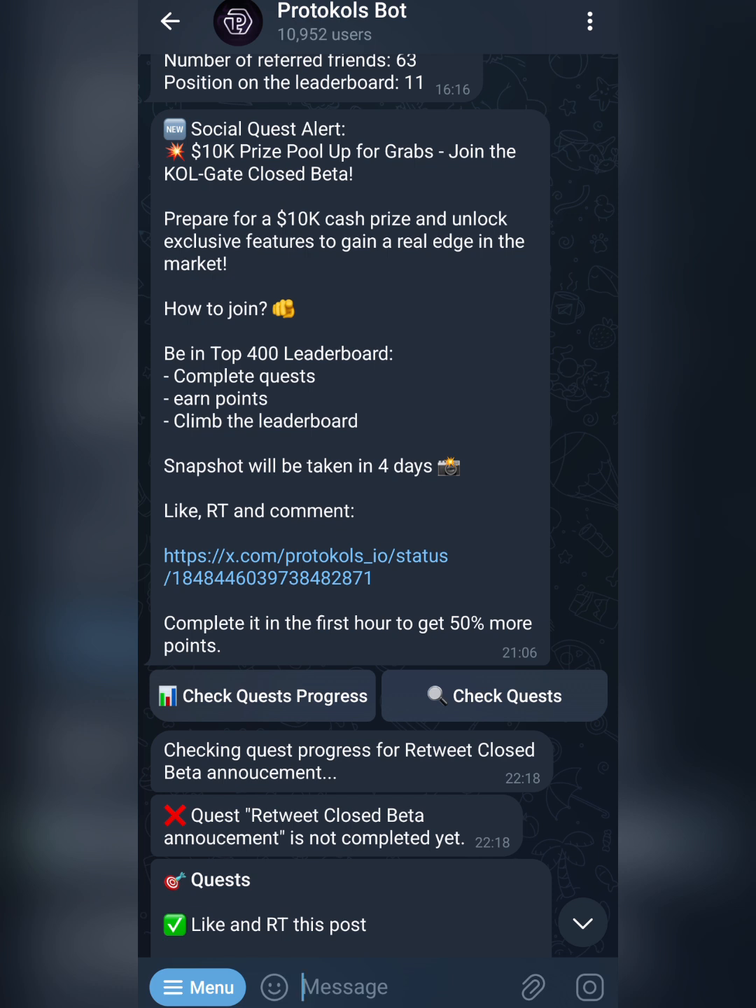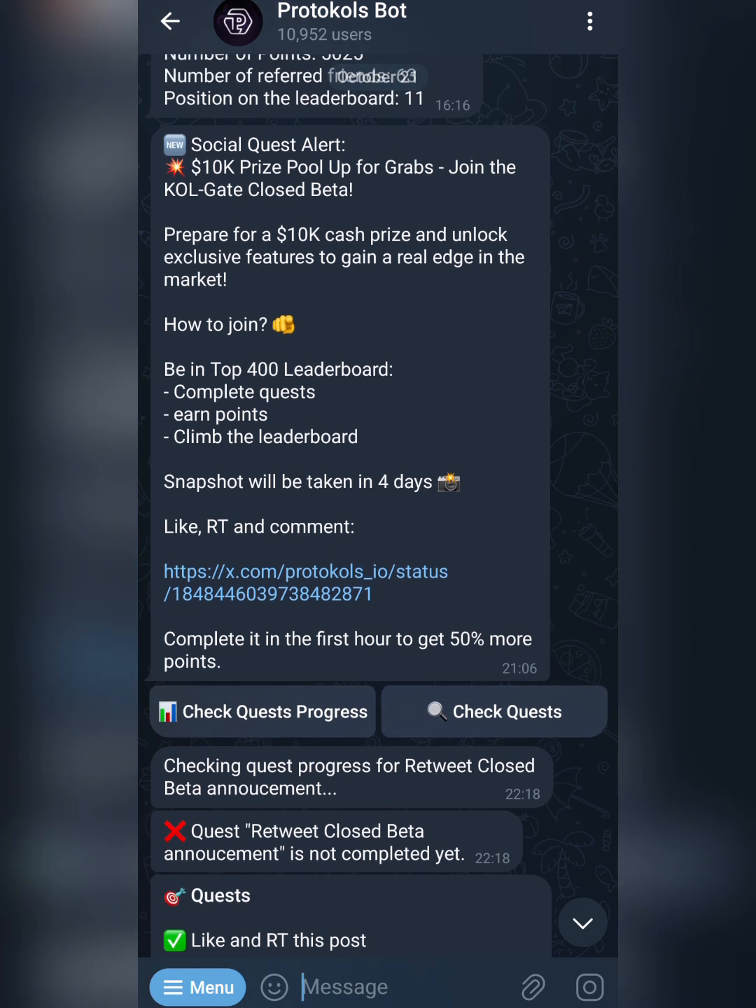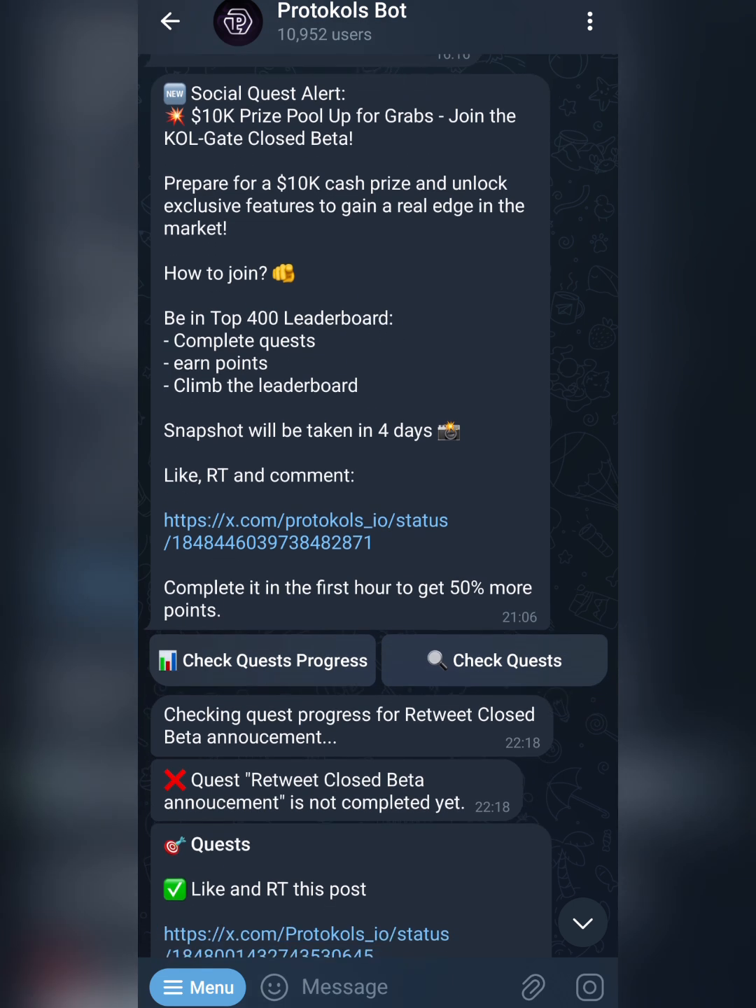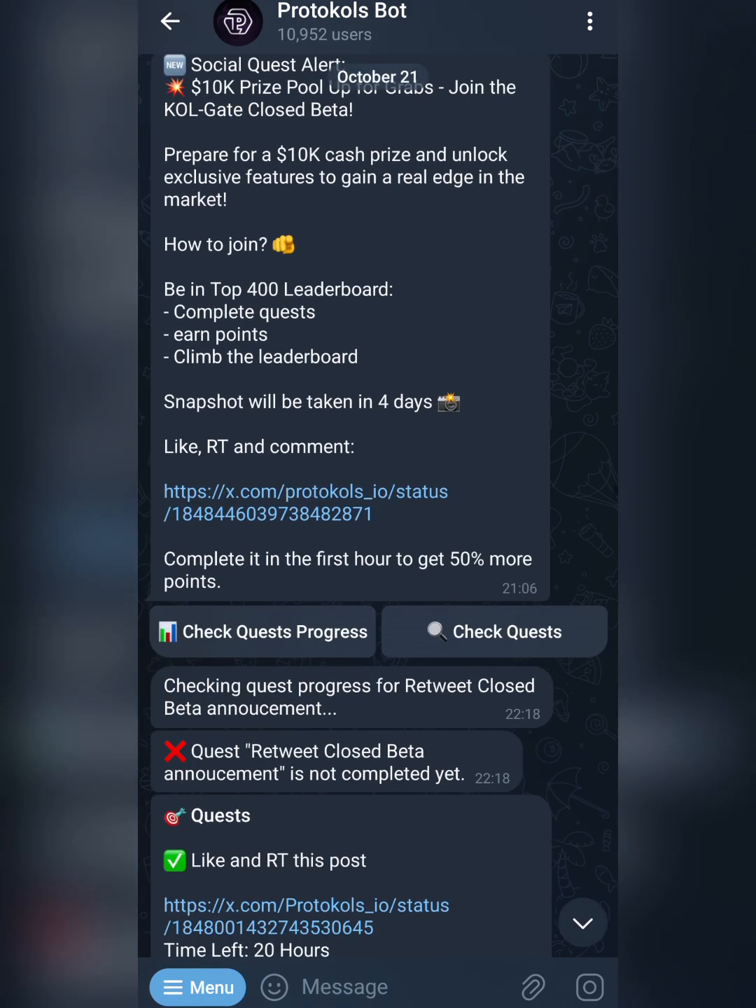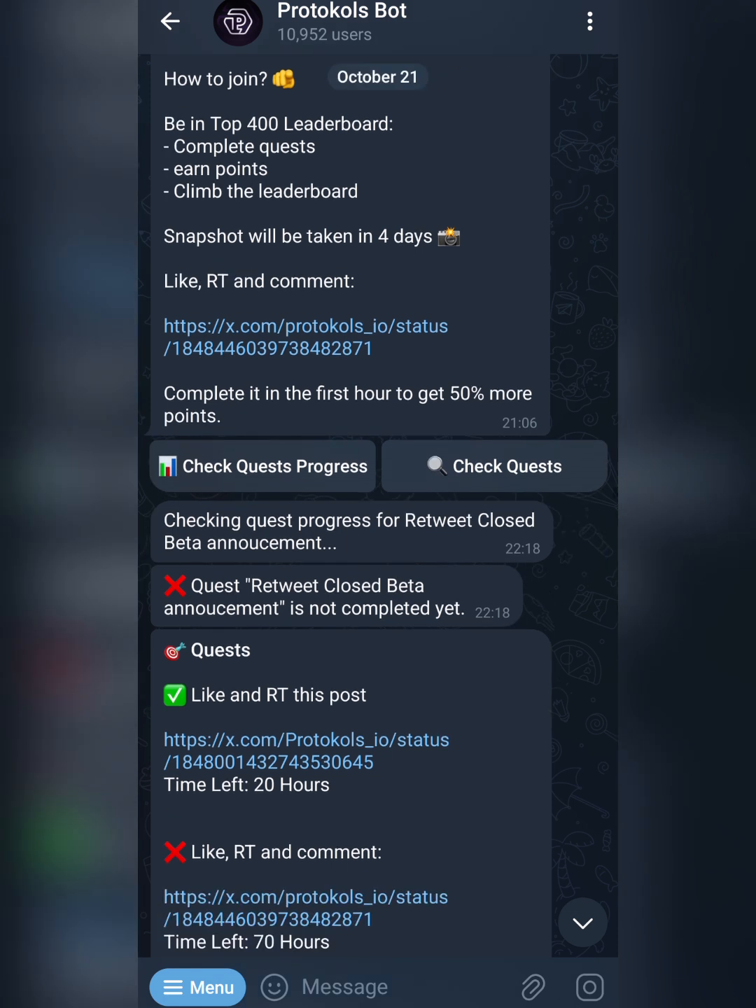So you join the KOL gets closed beta. If you are in the top 400 on the leaderboard, you'll be part of this cash grab, and you'll also be joining a private Telegram group. All you need to do is complete the quest, earn points, and climb the ladder, to be among the top 400 on the leaderboard. This post was done yesterday, and snapshots will be taken in 3 days' time. So you just follow the tweets and do all that.